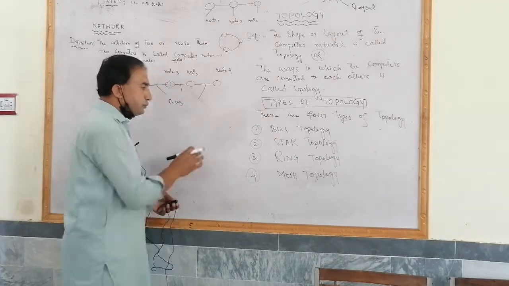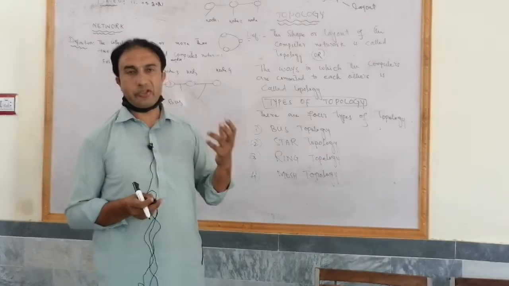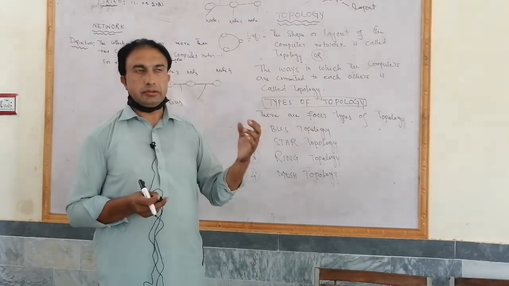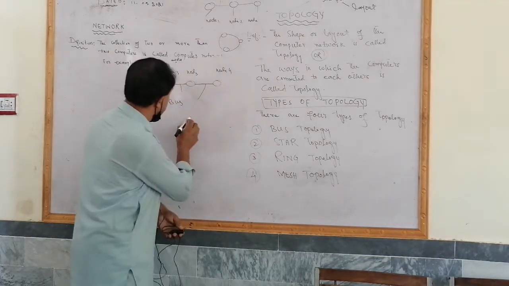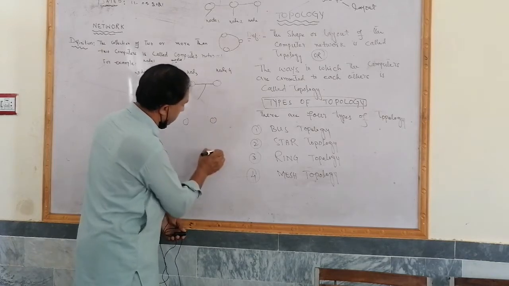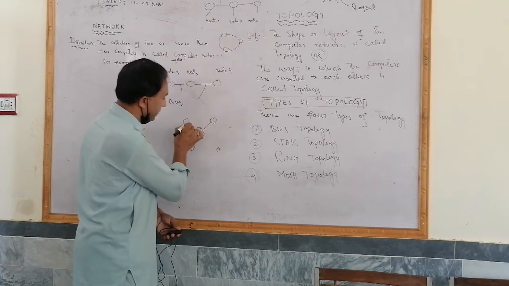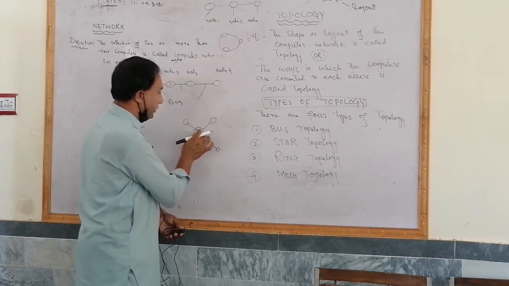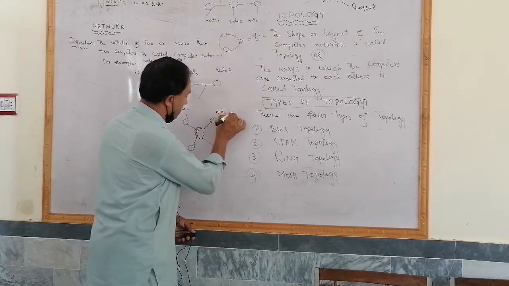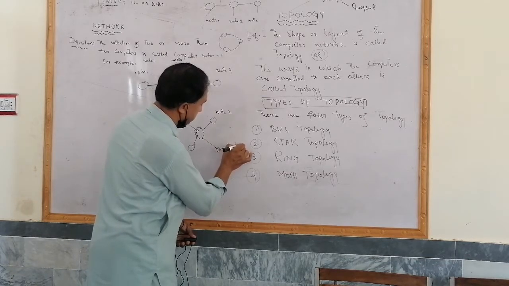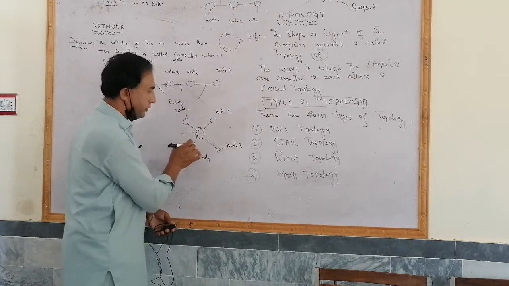In star topology, the shape of the computers is in the form of a star. The computers are connected to a central device in a star manner. For example, we have these 4 computers, node 1, node 2, node 3 and node 4, and they are connected with this device.